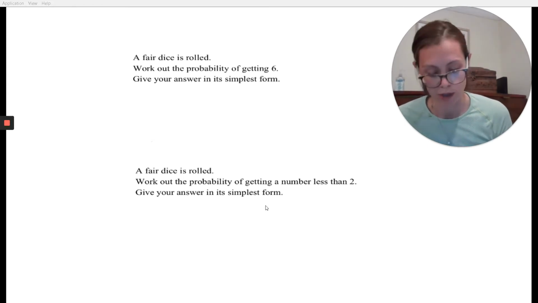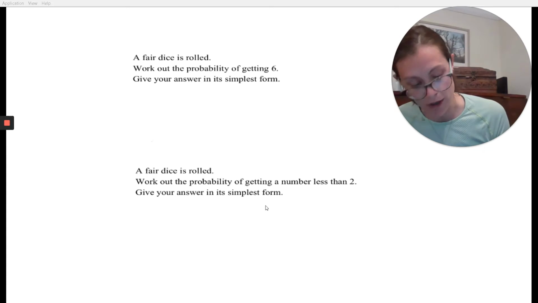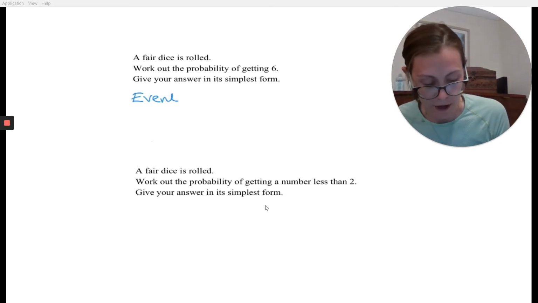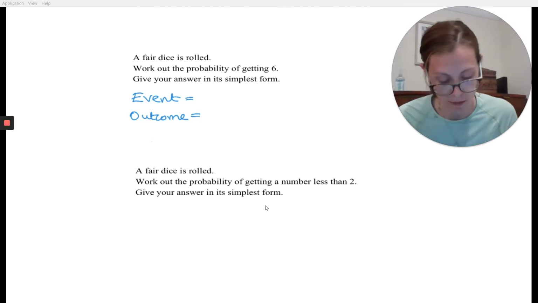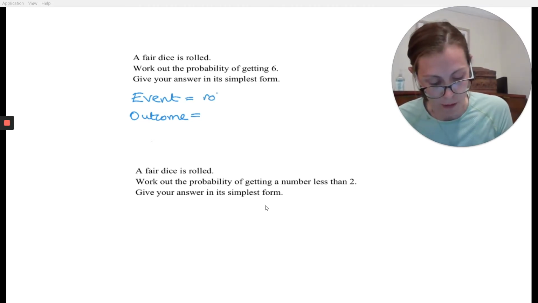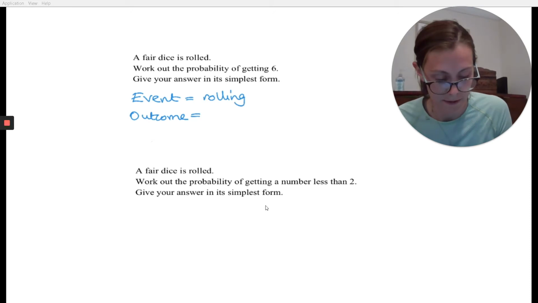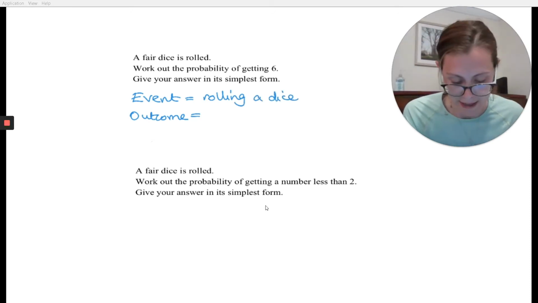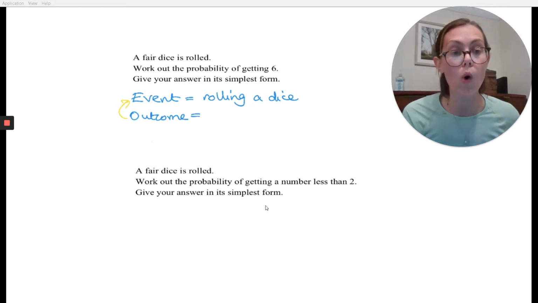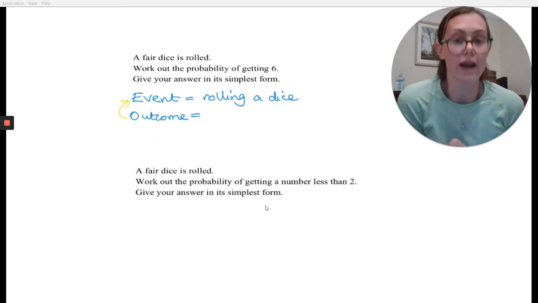There are two words that you need to know really well in probability, and you need to be able to make the distinction between them. The first one is an event, and the second one is an outcome. In this case, the event that's going on is I am rolling a dice. And if my event is rolling a dice, that means my outcomes are all the possible things I could get when I roll a dice.